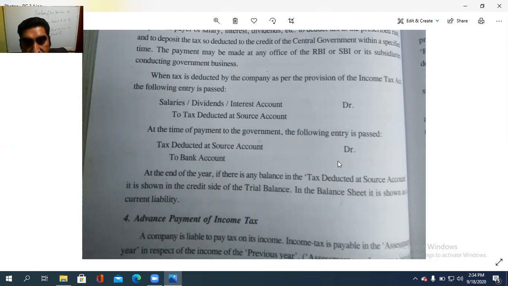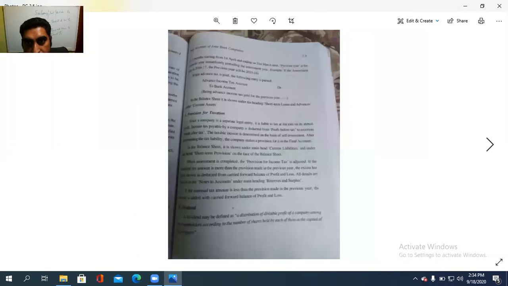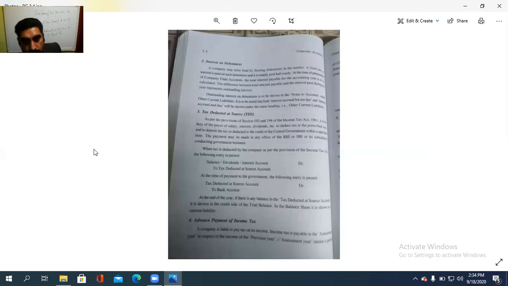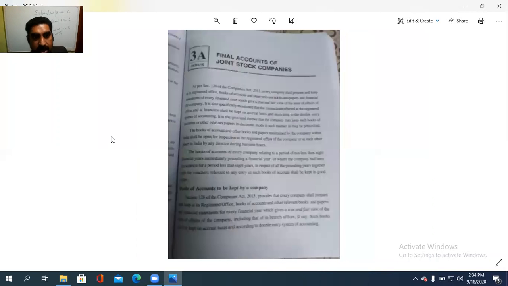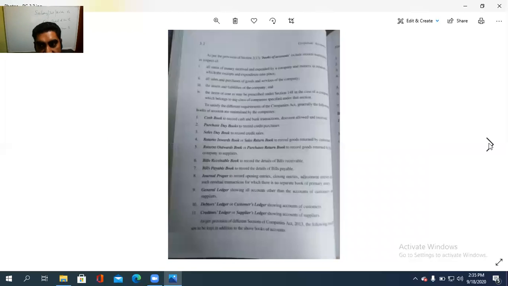Okay, so that is the case with regard to tax deducted at source. So I'm going to conclude this session. Before that, just to have a briefing of today's topics. What all did we see? What are the books of accounts with regard to the company? Section 209 of the Companies Act defines books of accounts as what? All the sums of money received and expended. Okay, all the expenditure as well as the receipts. Then all the sales and purchases, all the assets and liabilities, and also all the items of cost. That is to be recorded. That's the books of accounts as per the section.